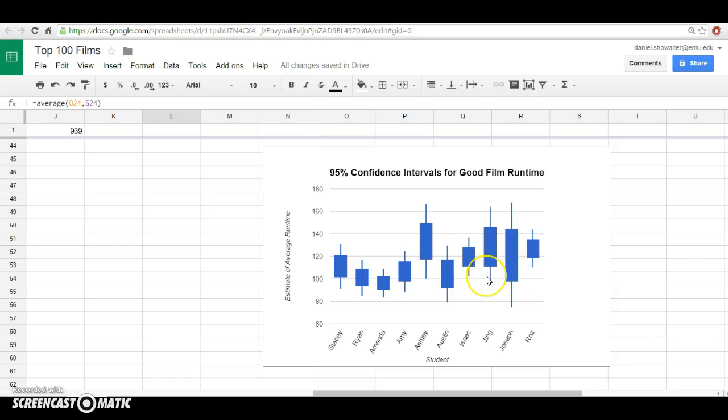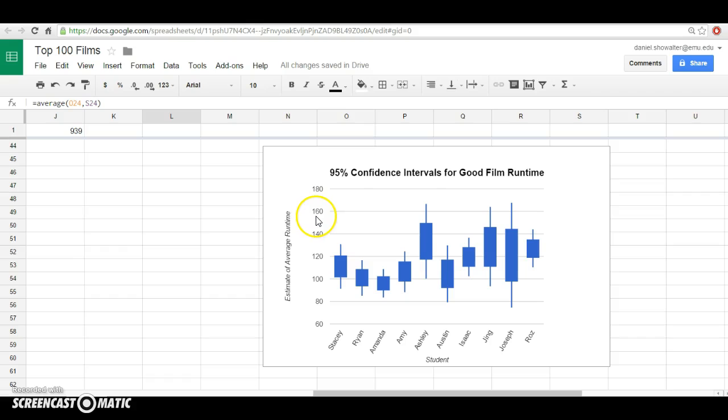Now we can clearly see that they don't all line up, which we would expect, right? We know that when we grab 5 movies, we're going to get a different average time than when one of our classmates grabs 5 movies and averages the length of those 5 movies. So what we would guess is that the true population mean is going to cut somewhere through these confidence intervals, so that probably most of these students have the true population mean somewhere within the confidence interval.